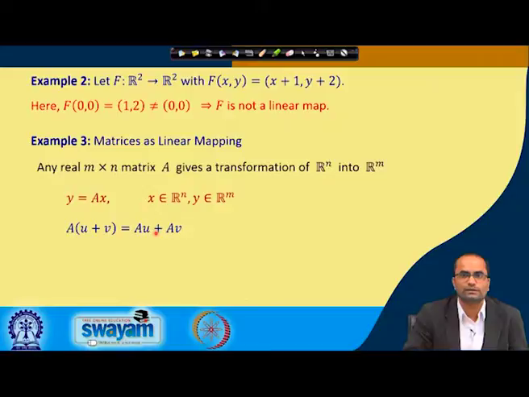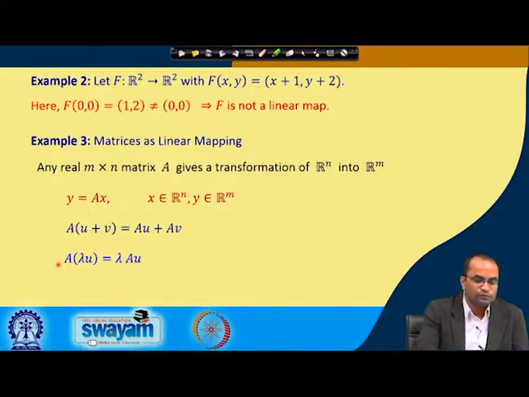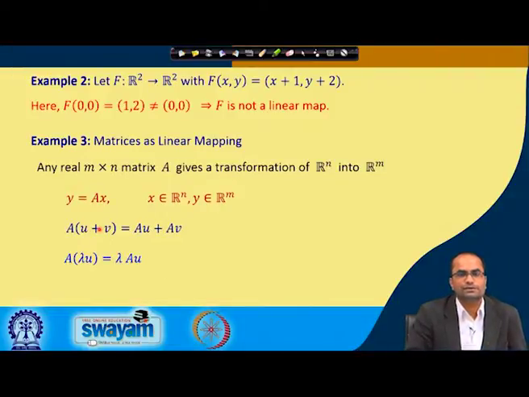This is one of the properties which must be satisfied for a linear map. The second is that A times lambda u should be equal to lambda times A u, and that is another property of the matrix which we can easily verify if we want. So both properties of a linear mapping are satisfied for a matrix of order m cross n. So every m cross n matrix maps, and the entries of these matrices are real, of course.